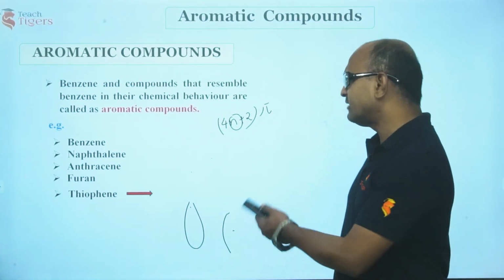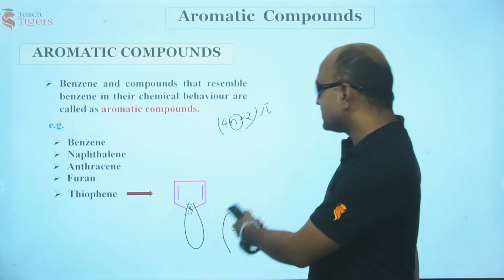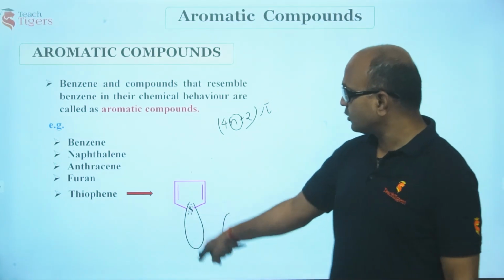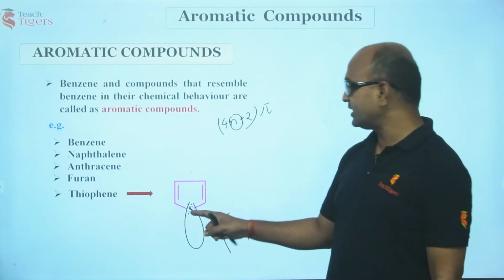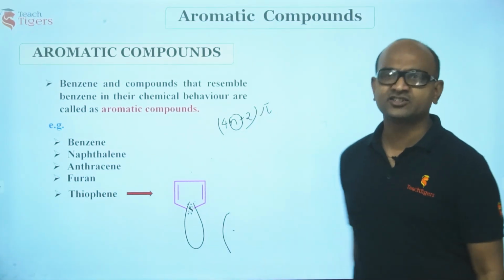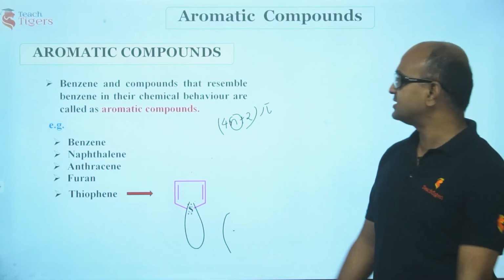It was heterocyclic, and even this thiophene. So this has got sulfur. Out of the two lone pairs of sulfur, one lone pair is outside the ring and this lone pair is involved in the resonance. We have already discussed it, guys.